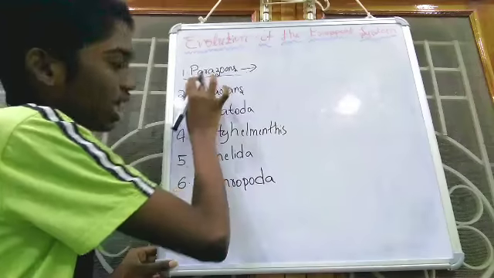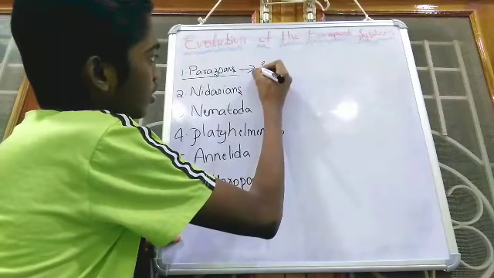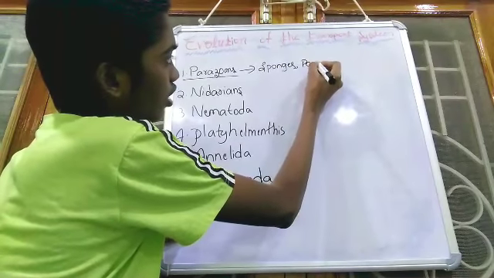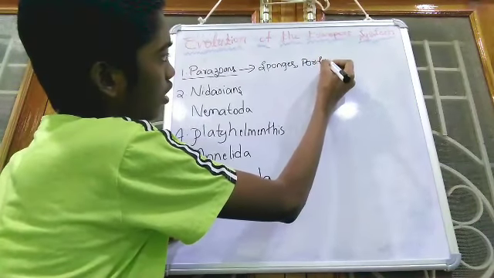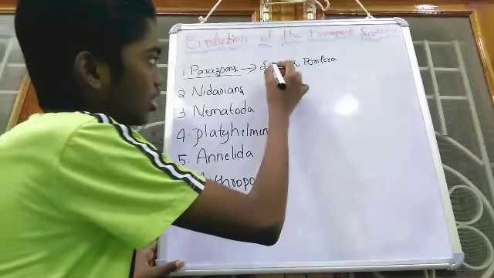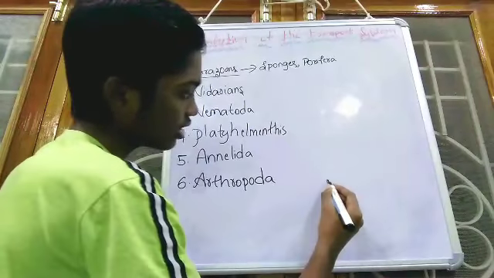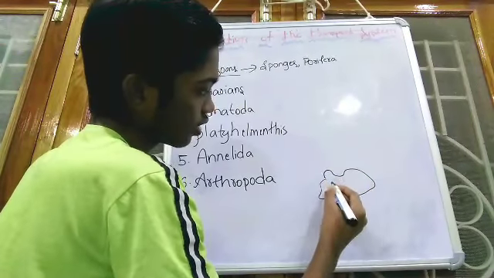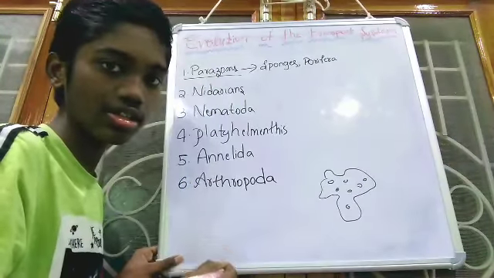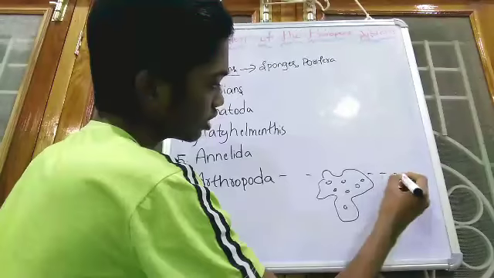The first one is parazoans. This is the name of the phylum. Examples of parazoans are sponges, porifera. The organisms belonging to the phylum parazoans contain small pores. For example, let us assume this as an organism. It contains small pores like this for the life processes like excretion, digestion, etc. These organisms live mostly in water.